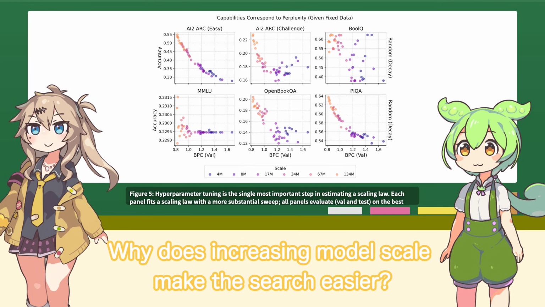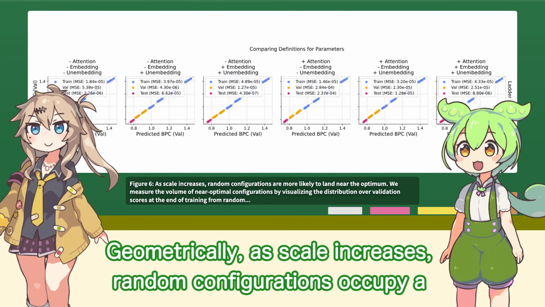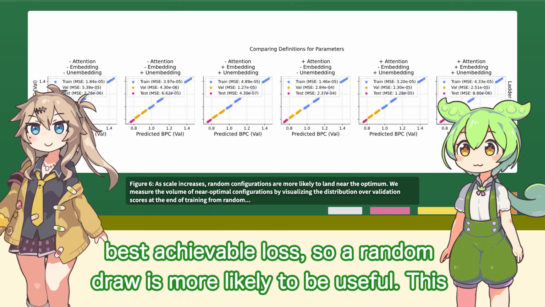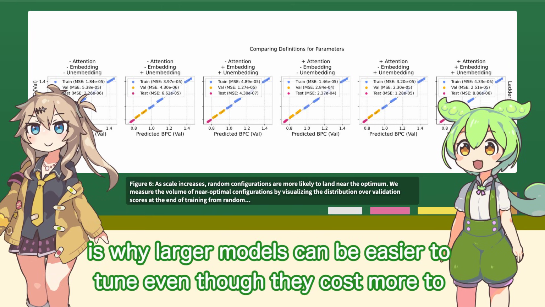Why does increasing model scale make the search easier? As scale increases, random configurations occupy a larger near-optimal region. The score distribution concentrates around the best achievable loss. This is why larger models can be easier to tune even though they cost more to train.